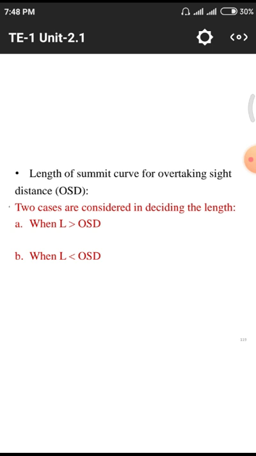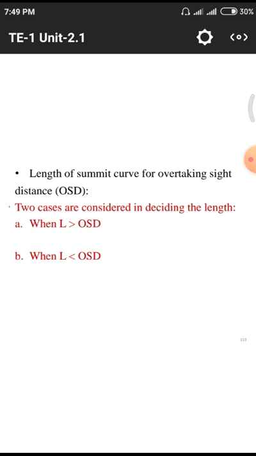Next one is the length of the summit curve for overtaking sight distance. Previously we took stopping sight distance; here, stopping sight distance and overtaking sight distance, those two things we need to consider. What is overtaking sight distance? In the starting classes of the second chapter, I discussed stopping sight distance and overtaking sight distance. Those two depend upon the vision of the driver. If the vision and alertness of the driver are high, we can prevent these kinds of accidents by observing the stopping sight distance and